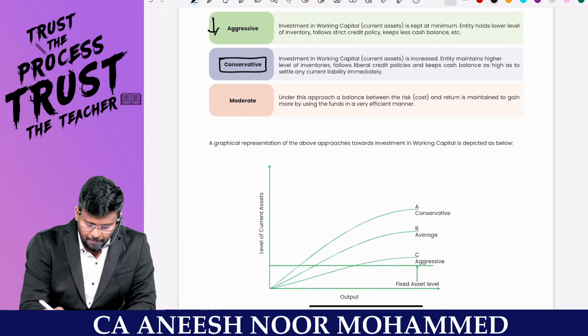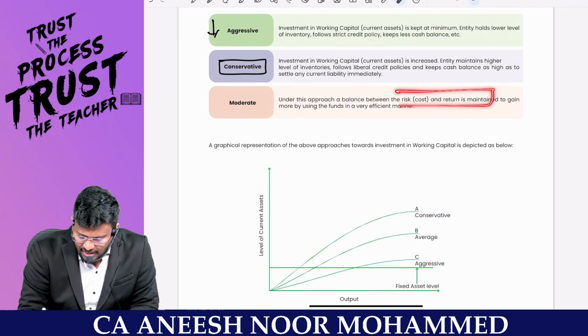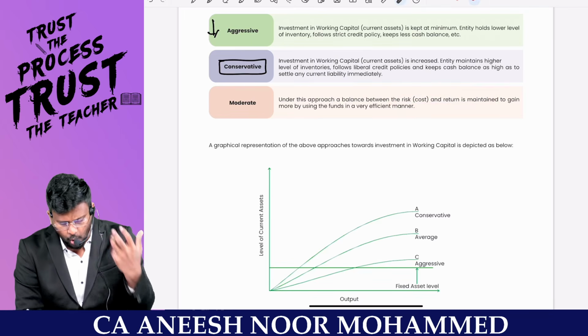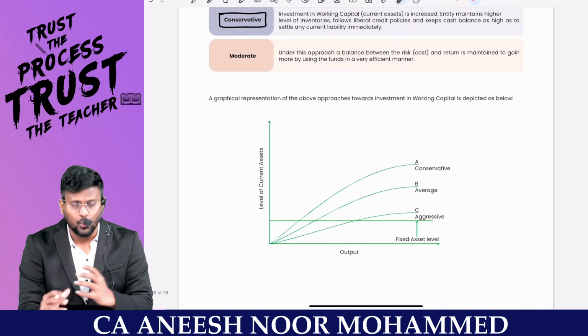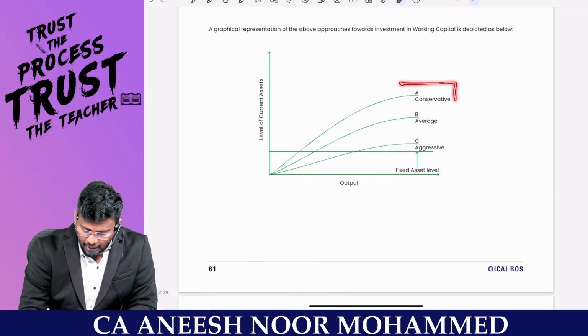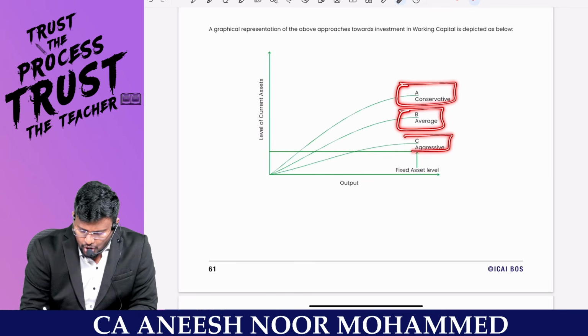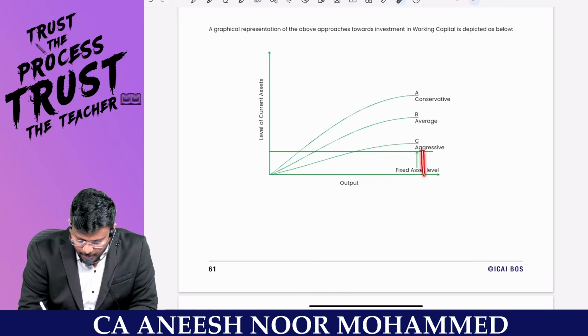Under this approach, a balance between risk and return is maintained, to gain more by using the fund in a very effective manner. So these are the three ways in which you can maintain the working capital. I can have aggressive, or average, or conservative, my dear lovable students. Up to this much will be the fixed asset level.